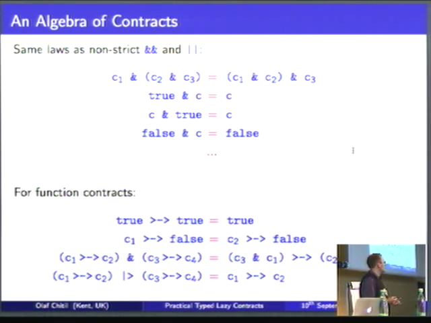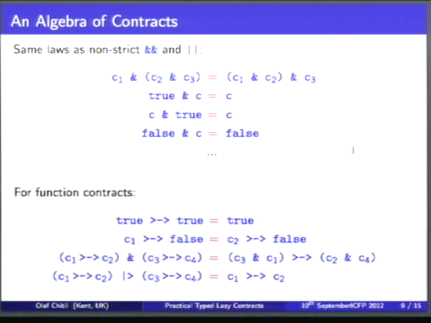And just looking at a few other things here. We notice that now we have lots of nice algebraic laws as well. That's something we would be very keen on. So we have conjunction and disjunction of contracts. Don't we expect that all the standard laws of conjunction and disjunction of Boolean logic hold? Well, not quite. We have to be careful. Lots of laws hold. For example, associativity holds, and true is the left and right identity of the conjunction and so on. But especially conjunction and disjunction are not commutative.